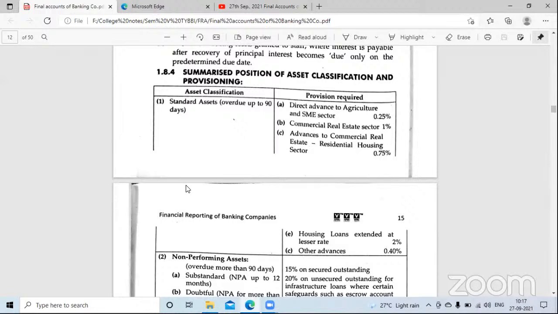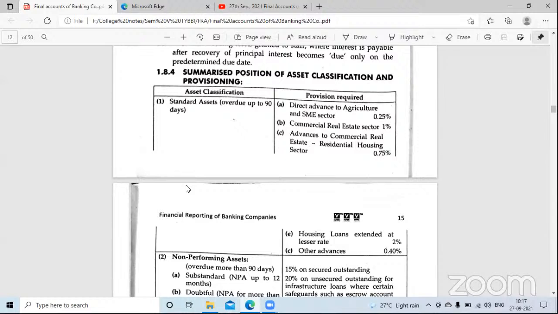So what will happen? It can be converted into bad debts, no? So जब bad debts convert नहीं हुए हैं, तब तो हम उसको RDD बोलते हैं ना, reserve for bad debts बोलते हैं ना. Yes or no? The day reserves and reserve for doubtful debts are actually not paid by customer, it can be converted into bad debts. Yes or no?